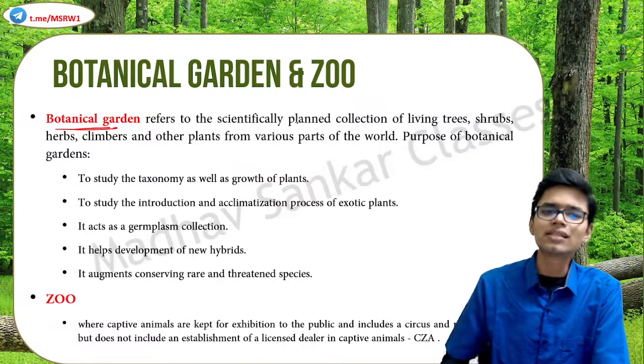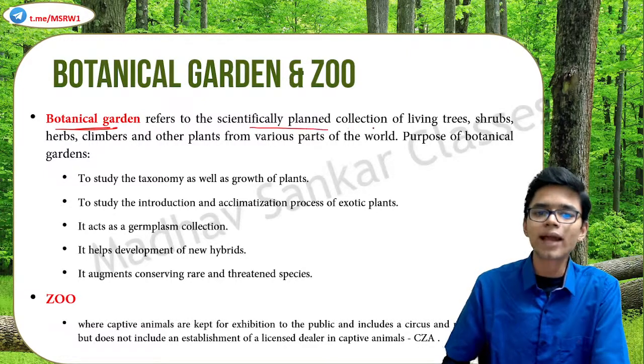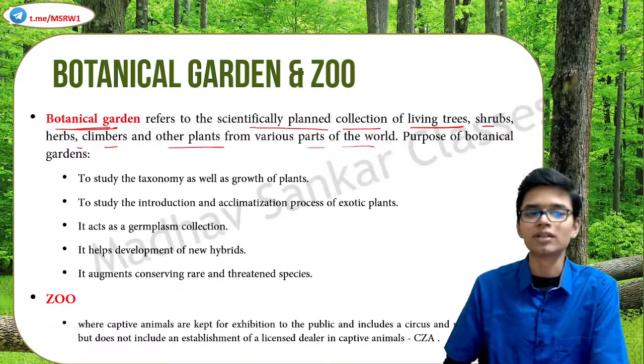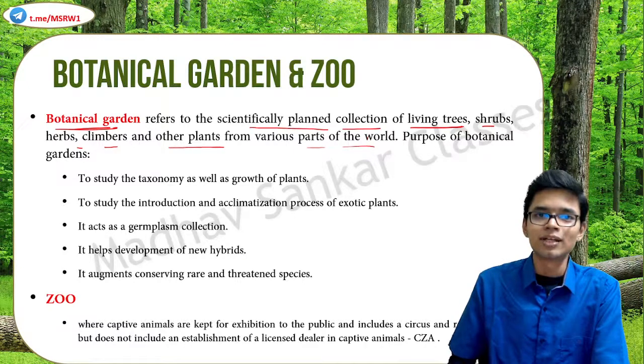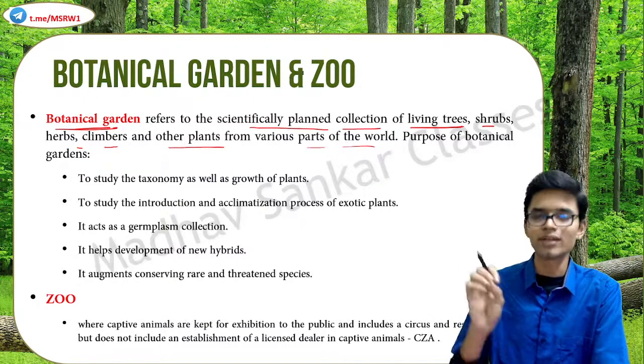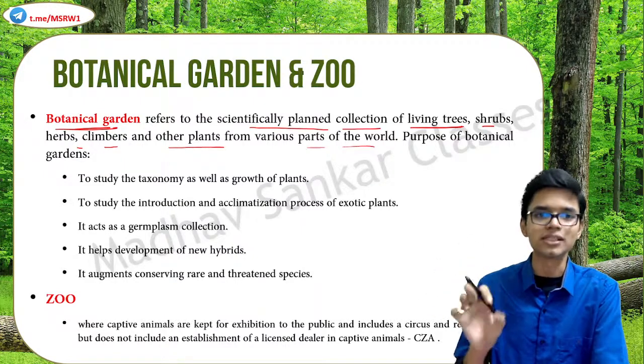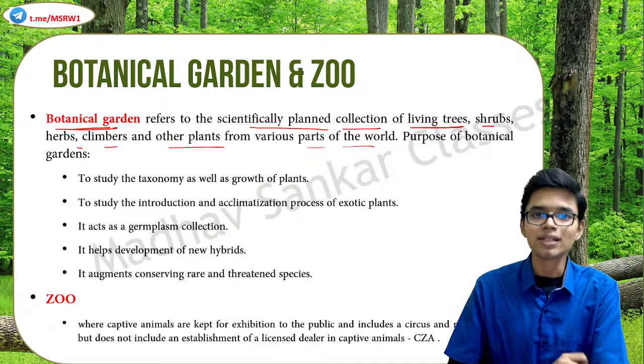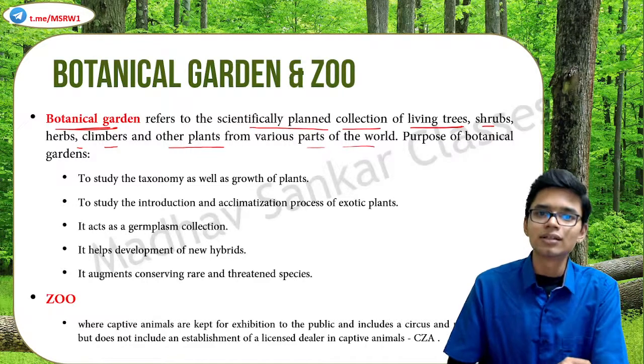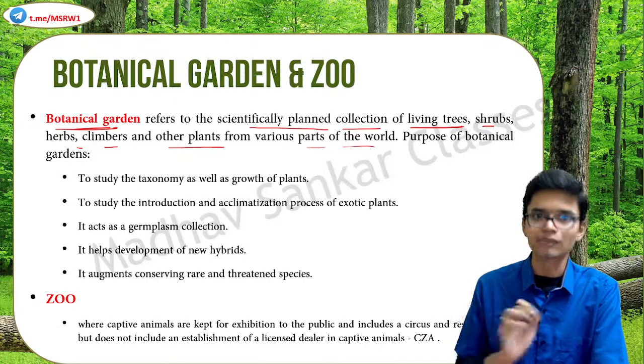A botanical garden is basically a scientifically planned collection of living trees, shrubs, herbs, climbers, and other plants from various parts of the world. That's it. You are collecting all these things from various parts of the world, bringing them together, and giving adequate protection to these species. This is known as a botanical garden. What are the functions of a botanical garden? What is the purpose? Broadly, we can say as follows.